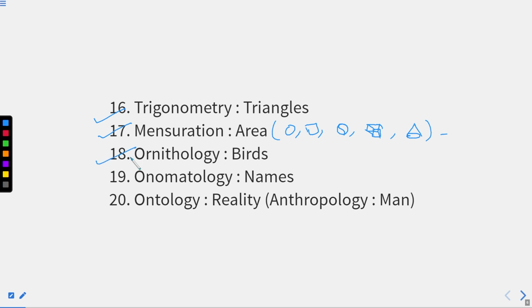The next is ornithology. What exactly does ornithology mean? Ornithology deals with birds, the study of birds. We know that thousands of species of birds are present, and those who are studying these are dealing with ornithology. In a similar manner, we have multiple relations.